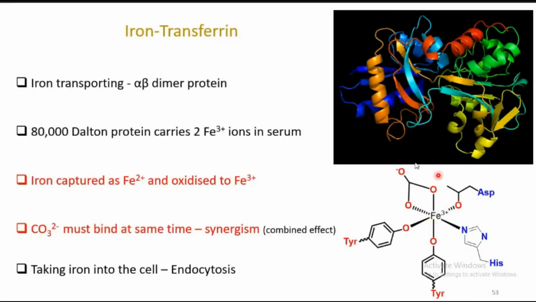Here you can see that an unusual coordination of the carbonate ion is also observed. Coordination with the protein residues as well as the unusual carbonate moiety is shown in the case of transferrin. This synergism, the combined effect of both the protein residue coordination and the carbonate coordination, is highly important to stabilize the iron in the plus 3 state. What the protein does is take the iron into the cells, which is nothing but endocytosis.